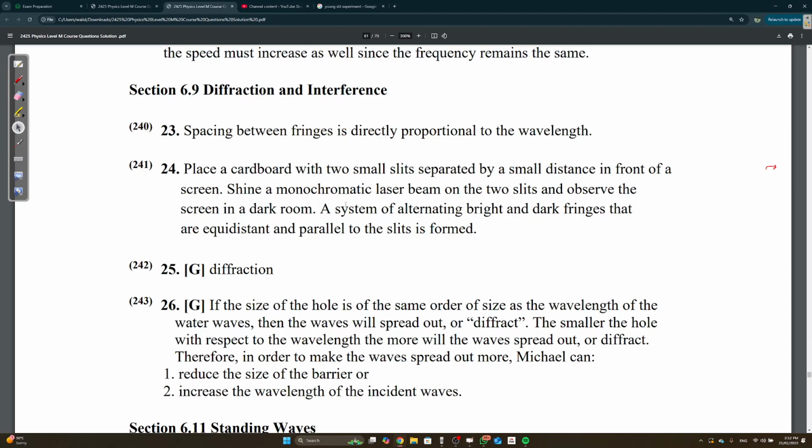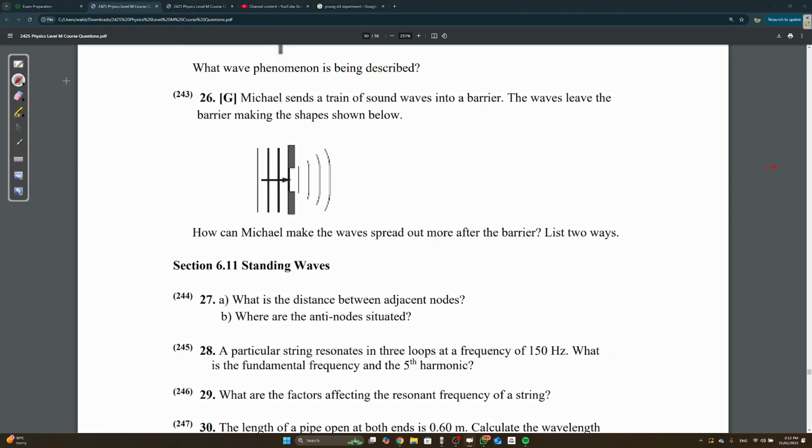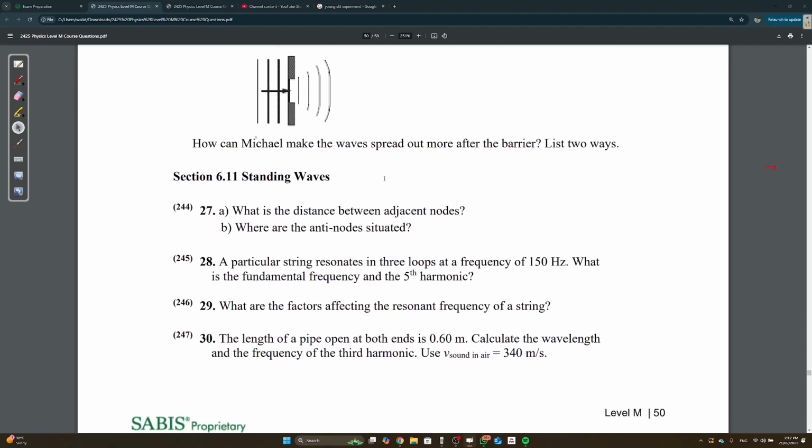Let's take a look here. If the size of the hole is the same order of size as the wavelength, then the waves will spread out or diffract. The smaller the hole, the more the waves will spread out or diffract. Therefore, in order to make the waves spread out more, Michael can reduce the size of the barrier or increase the wavelength of the incident waves. He can either make this gap smaller or use a longer wavelength, because a longer wavelength is going to be more spread out. But what they usually ask is what happens when you widen it or make it tighter.